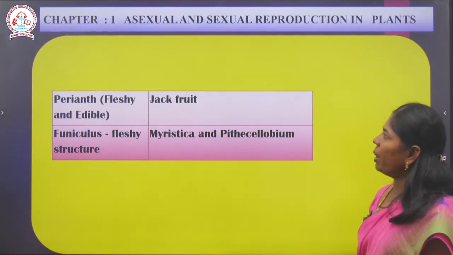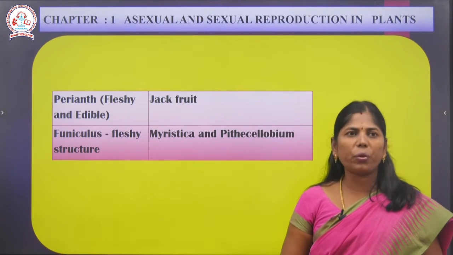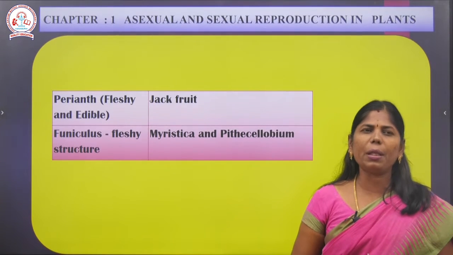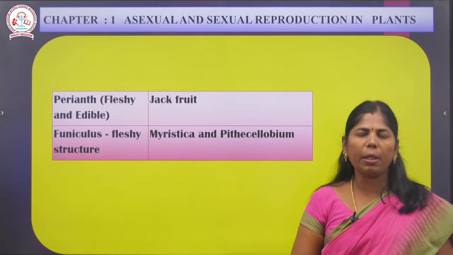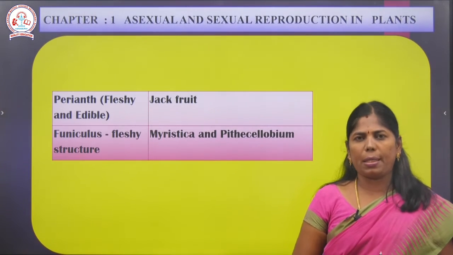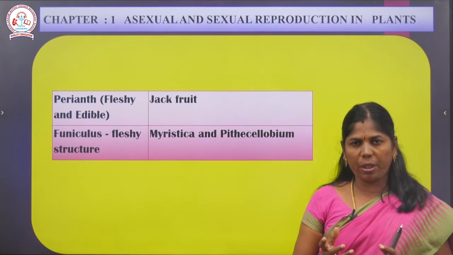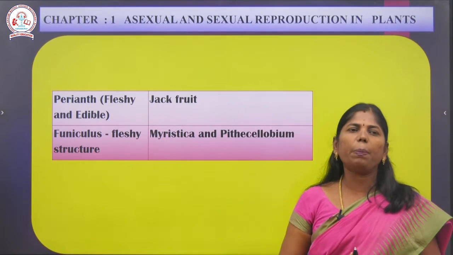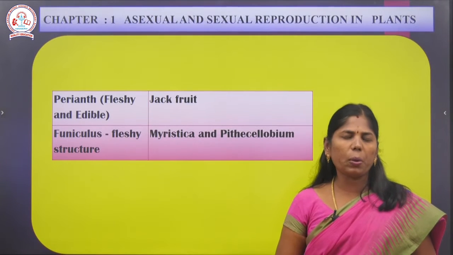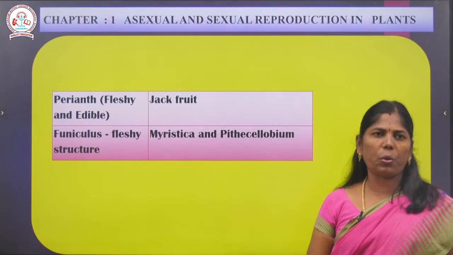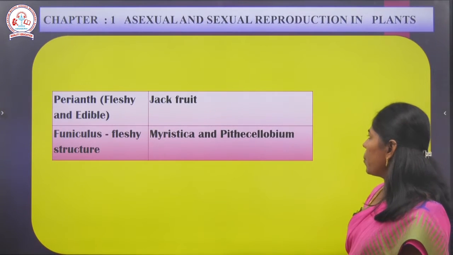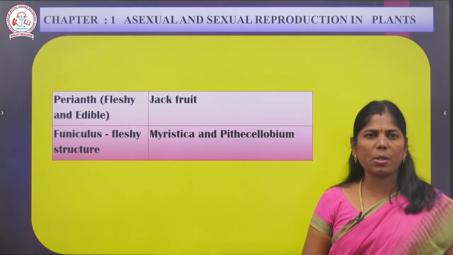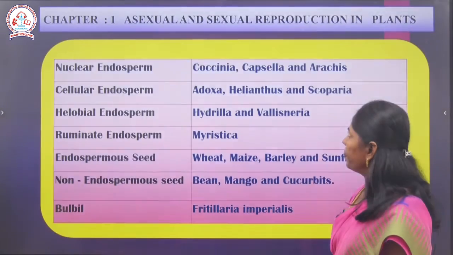So next, some modifications. Which part of the jackfruit is modified into the edible part? The perianth. The yellowish thick layer in it is actually the perianth. Perianth is a floral part where calyx and corolla are not differentiated. Such regions are known as perianth. Next, funiculus: the stalk of the ovule is known as funiculus. It is modified as the edible part in Myristica and Pithecellobium. Name of the species: Myristica and Pithecellobium.